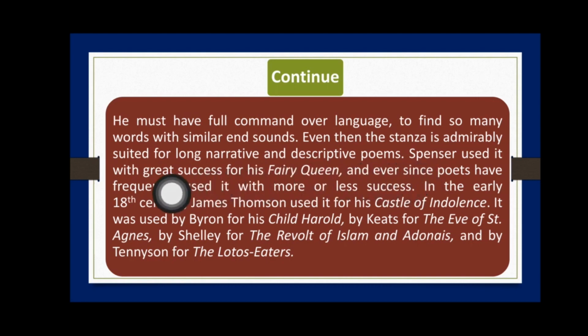Spenser used it with great success for his Faerie Queene, and ever since poets have frequently used it with more or less success. In the early 18th century, James Thomson used it for his Castle of Indolence, and it was used by Byron for his Childe Harold, by Keats for The Eve of Saint Agnes, by Shelley for The Revolt of Islam and Adonais, and by Tennyson for The Lotus Eaters.